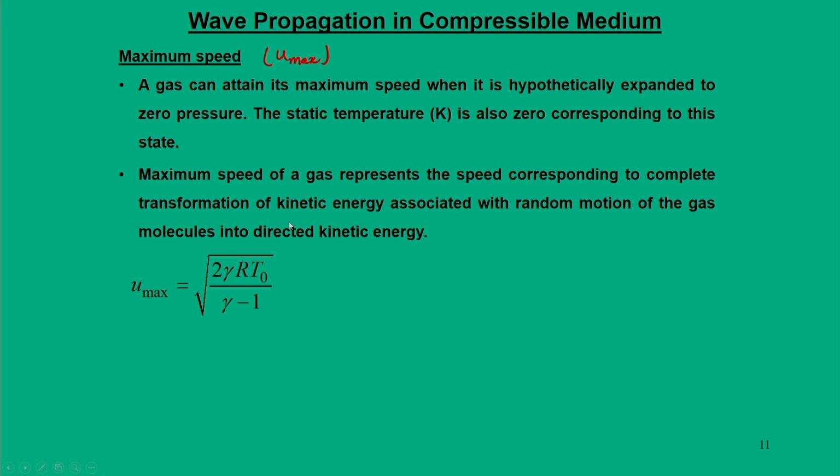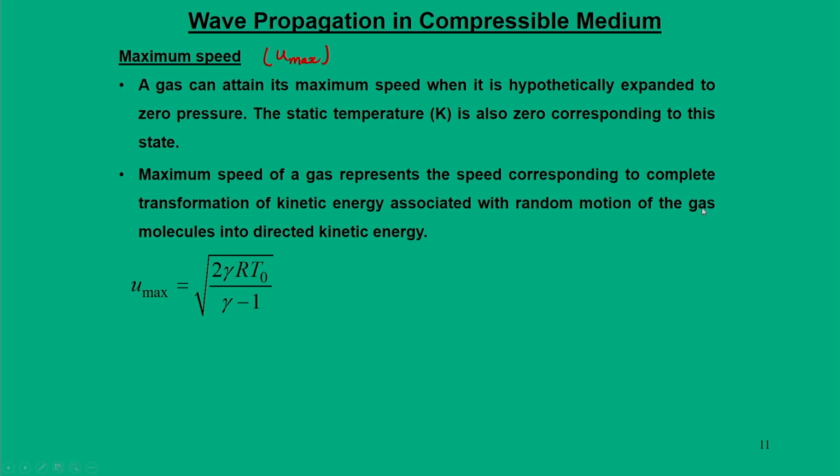So, what it physically means is that the maximum speed of the gas represents the state corresponding to complete transformation of the kinetic energy associated with the fluid. The fluid has its own directed kinetic energy, and the energy associated with the random motion of the gas molecules is completely transformed into it. So, when the temperature becomes 0, effectively there is no random motion. That means the fluid has attained its maximum velocity.